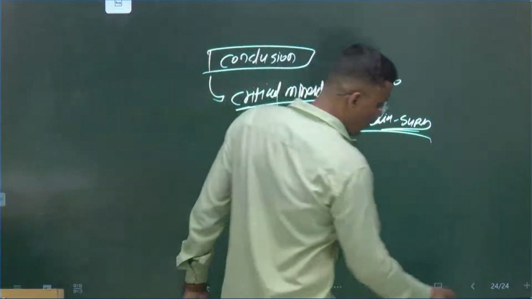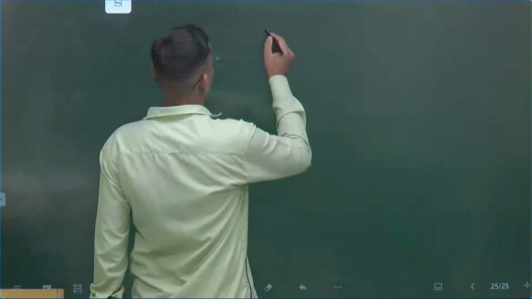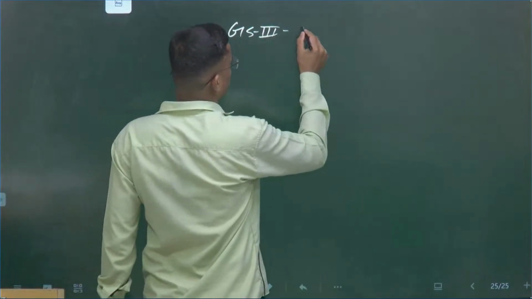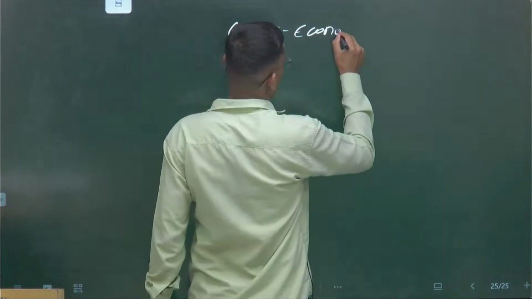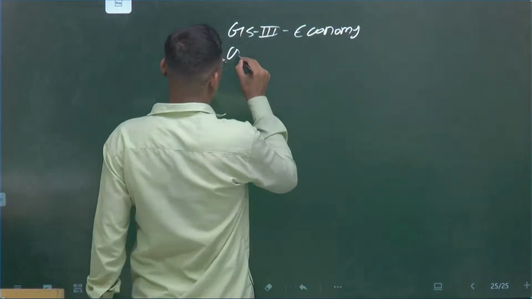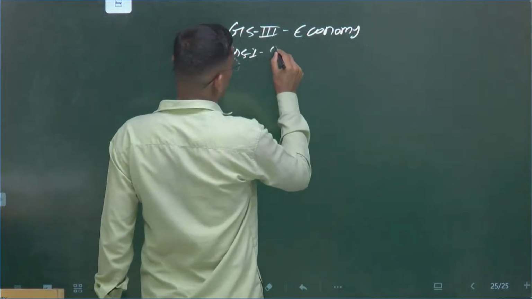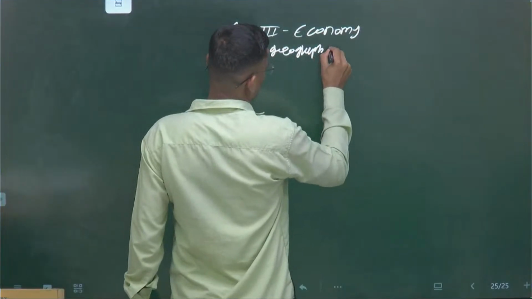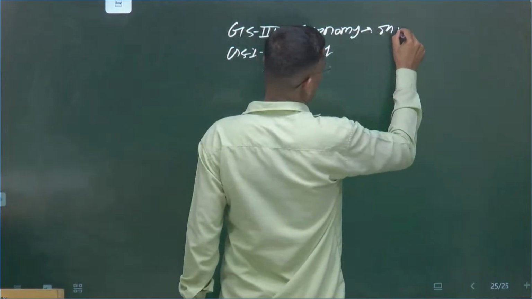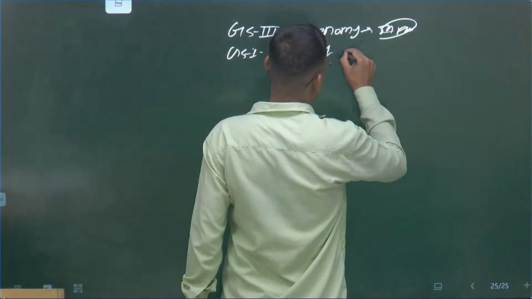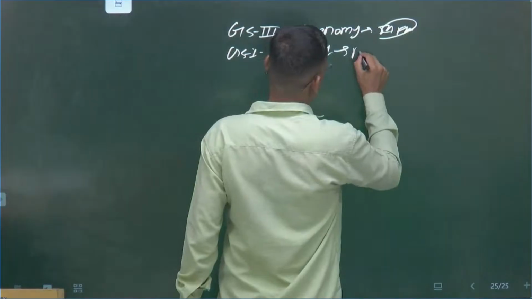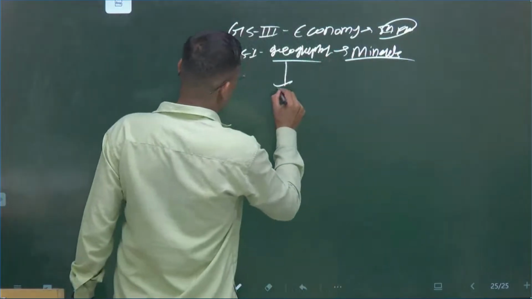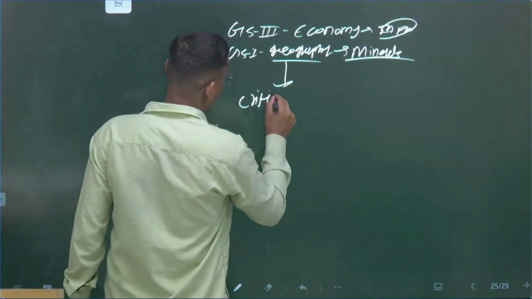Okay. Now I will briefly tell you once again the topic: GS3, economy; GS1, geography; here infra and other energy resources, and here minerals directly point to the distribution of the minerals. Okay, this topic comes under critical minerals.